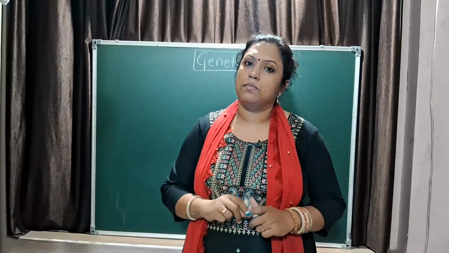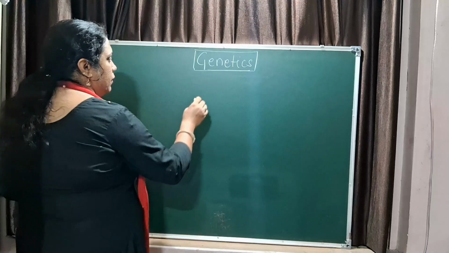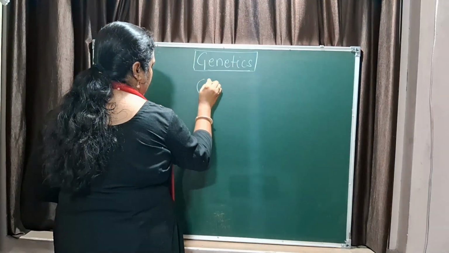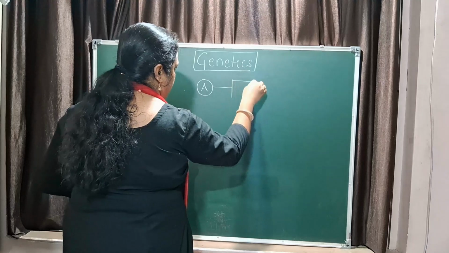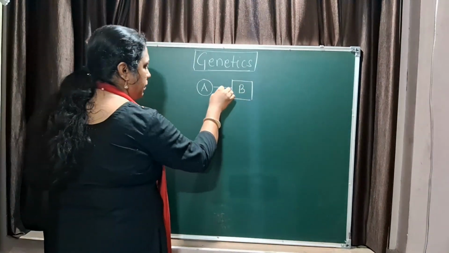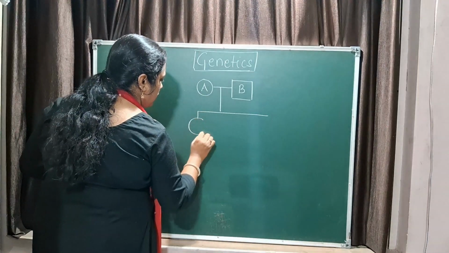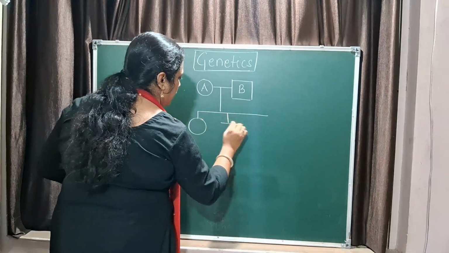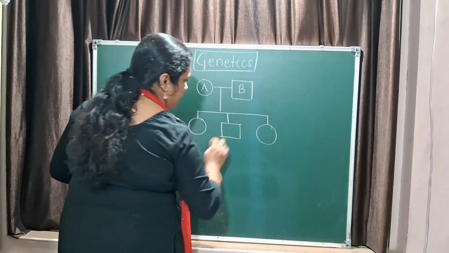I will tell you statements and I will keep drawing with the symbols. Please notice it carefully. A female A marries a male B. A and B produce 3 children. The first one is a girl, the second one is a boy and the third one is a girl.